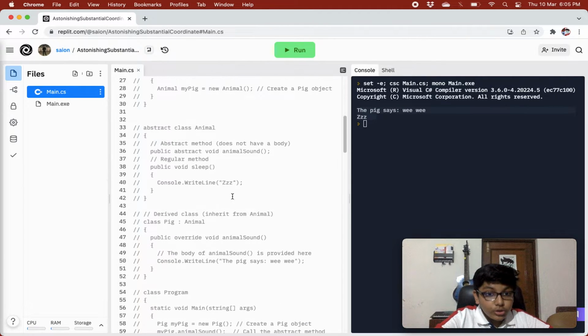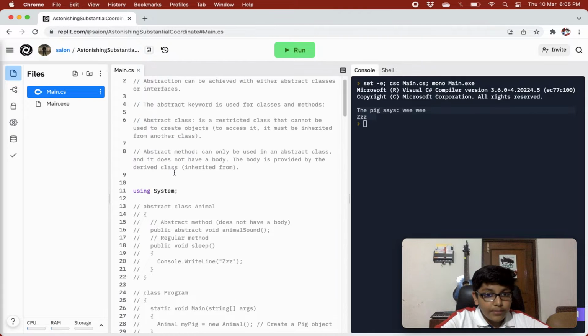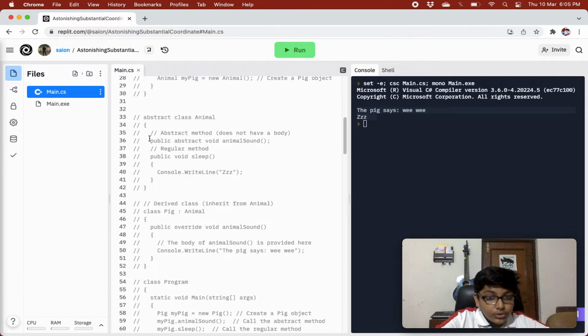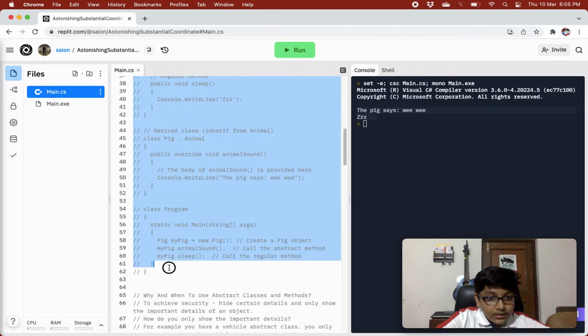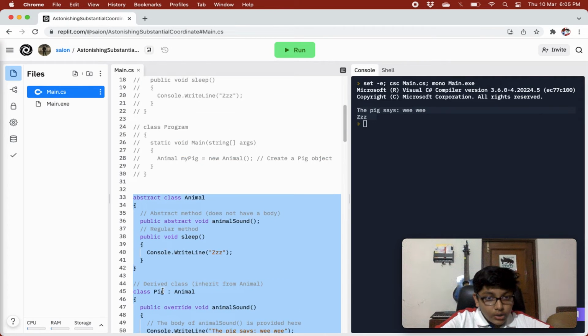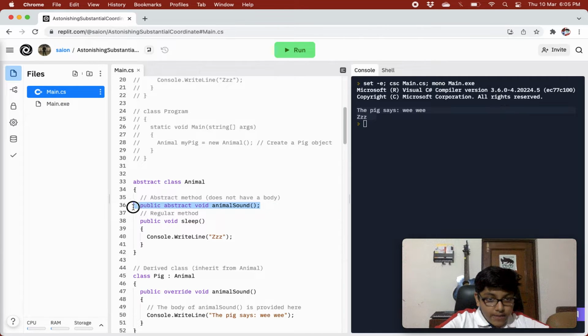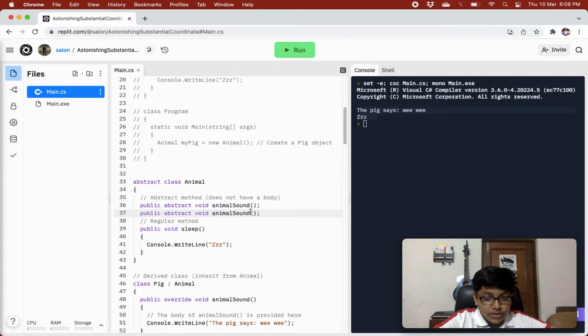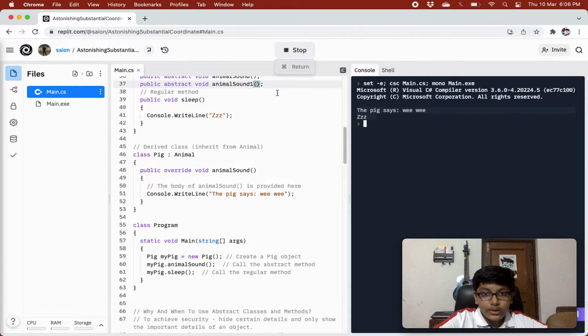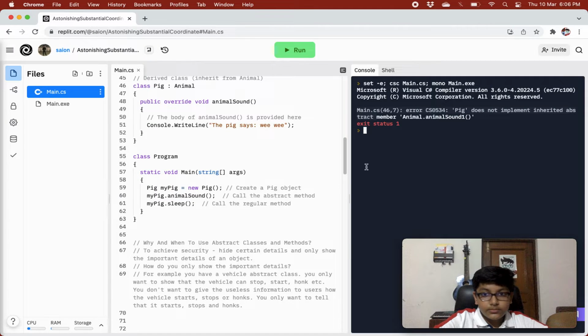And I wanted to show you, I forgot because of that REPL issue, one more thing. I told you that we have to give a body to every abstract method. Sorry, I forgot to tell that. But you have to give a body to every abstract method. If you create animal sound 1 and don't give a body to it, you will have an error, right?